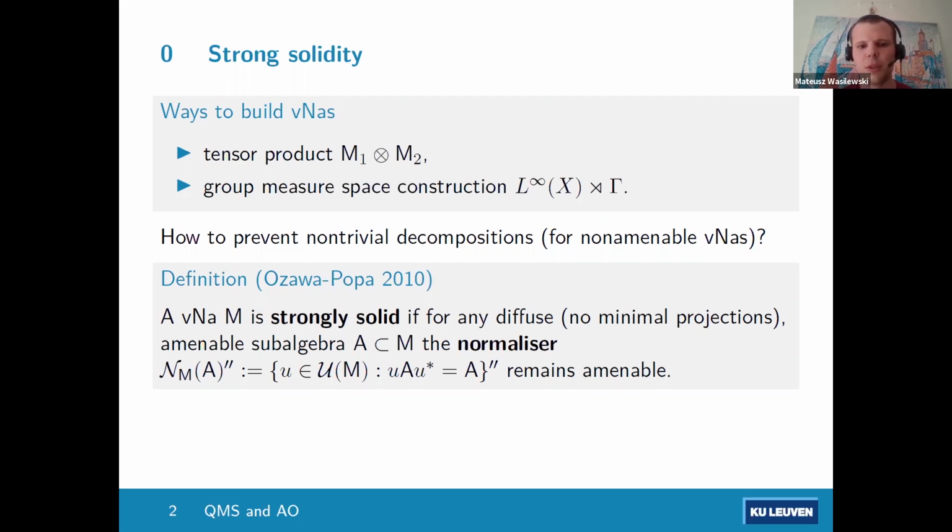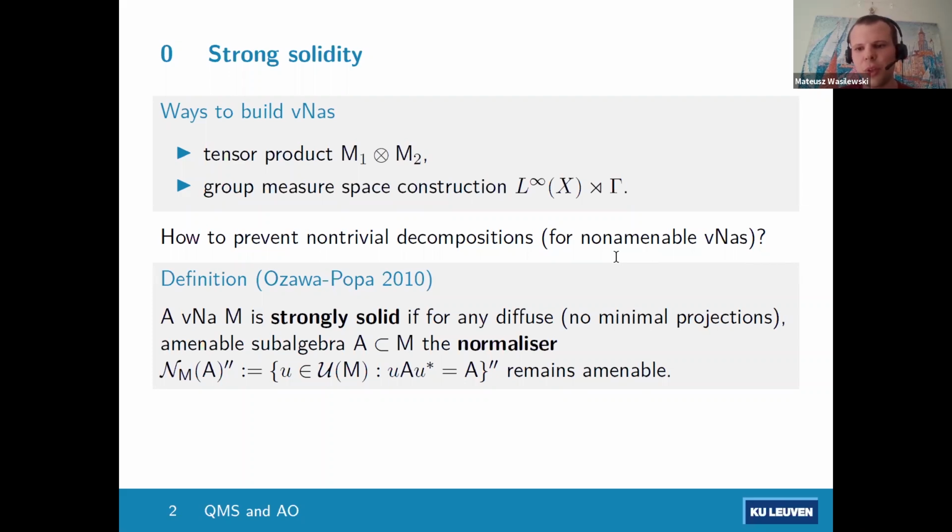So this was tailor-made to exclude existence of decompositions via group measure space construction, because then the normalizer contains the group elements and the subalgebra, so it would be everything. So as soon as your group is non-amenable, it could not be strongly solid.